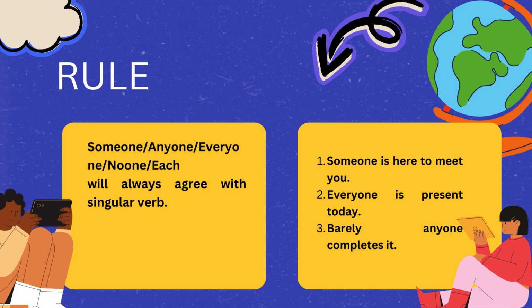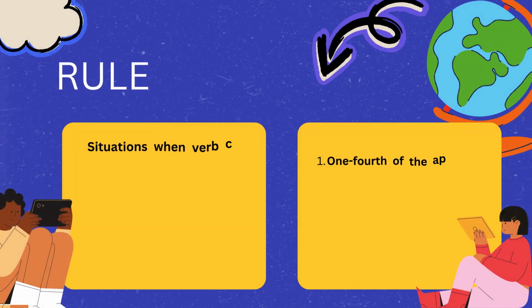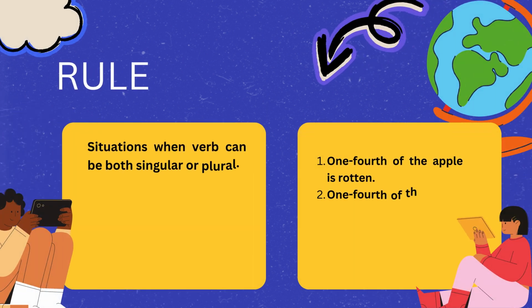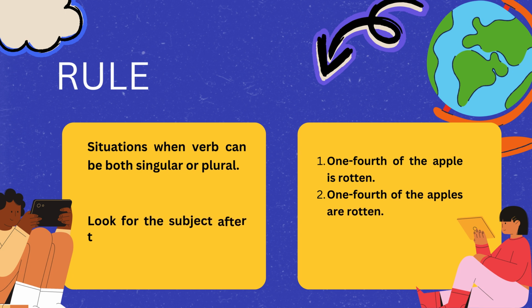I can also use another example, each boy has come to the class today. No one has reported the crime yet. So these are examples of someone, anyone, everyone, no one, each. They always follow a singular subject, so they will always agree with a singular verb.